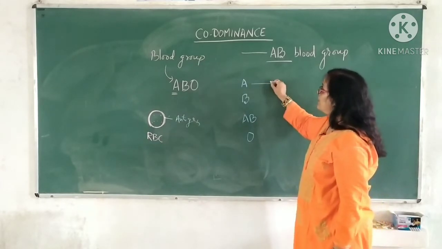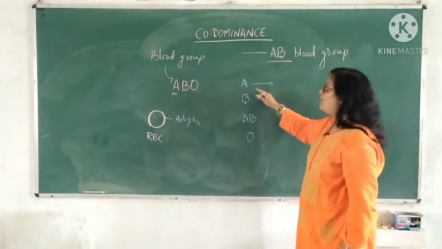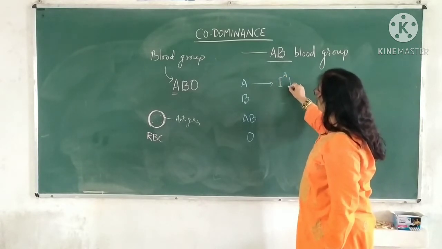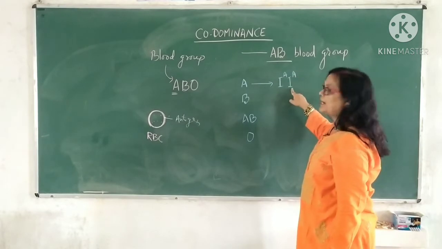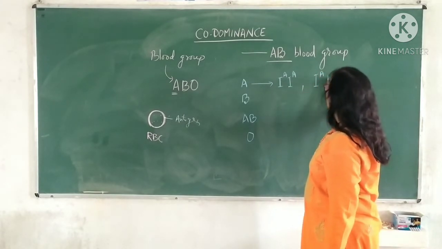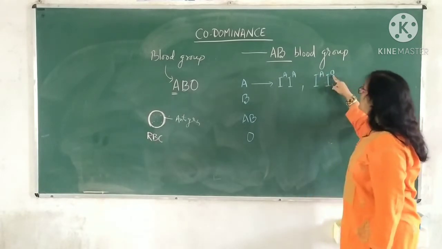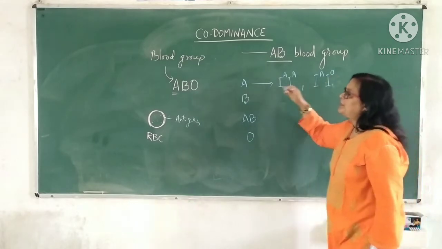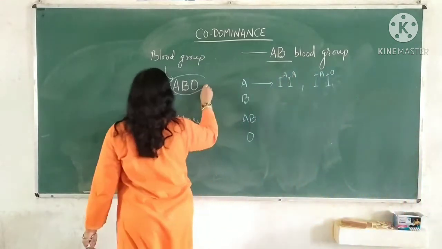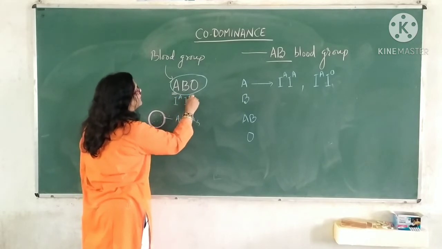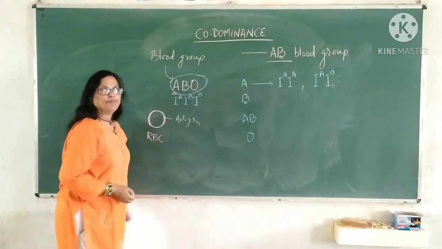If there is a case of blood group A, there may be IA, a paired factor, or the third one may be I0. This ABO blood group, ABO alleles are IA, IB, I0.